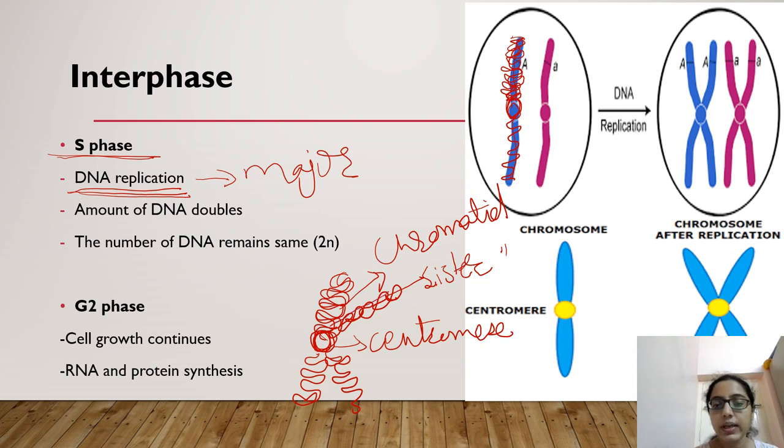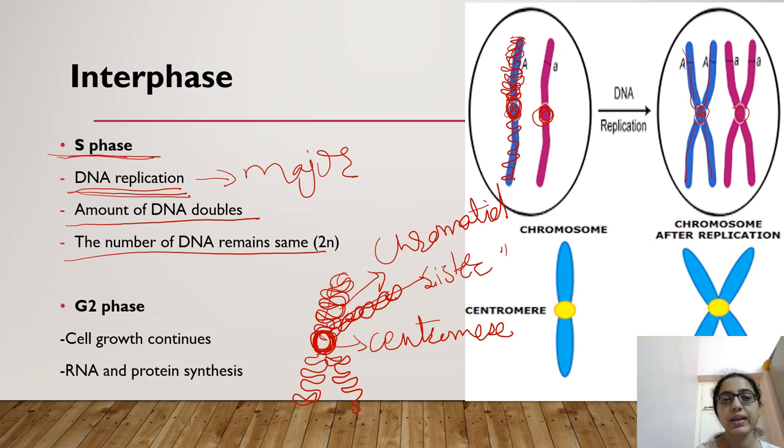So here you observe that the centromere remains single in number. The centromere doesn't increase in number. It remains the same even after DNA duplication, replication. So you can say that the amount of DNA doubles and not the number of DNA. The number of DNA remains the same. How do you decide the number of DNA? The number of DNA is decided based on the number of centromeres, which remains the same even after replication. So the number of DNA remains the same.